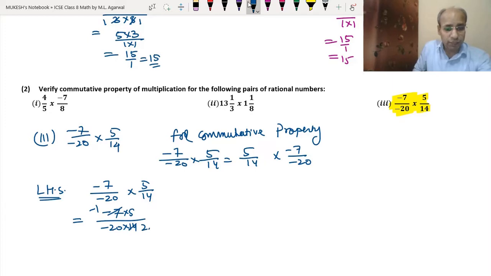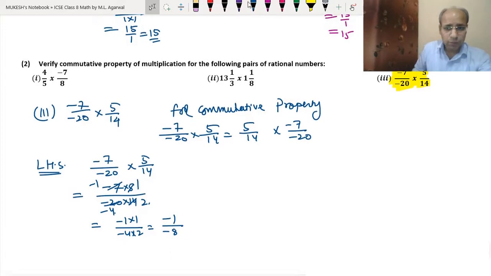This 5 and 20 can also be divided because 5 1 is 5 and 5 4 is 20. So we got minus 1 into 1 upon minus 4 into 2. So that means we got minus 1 upon minus 8. As I told you, if we have both the numerator and denominator in the negative sign, the result will be 1 upon 8, positive.